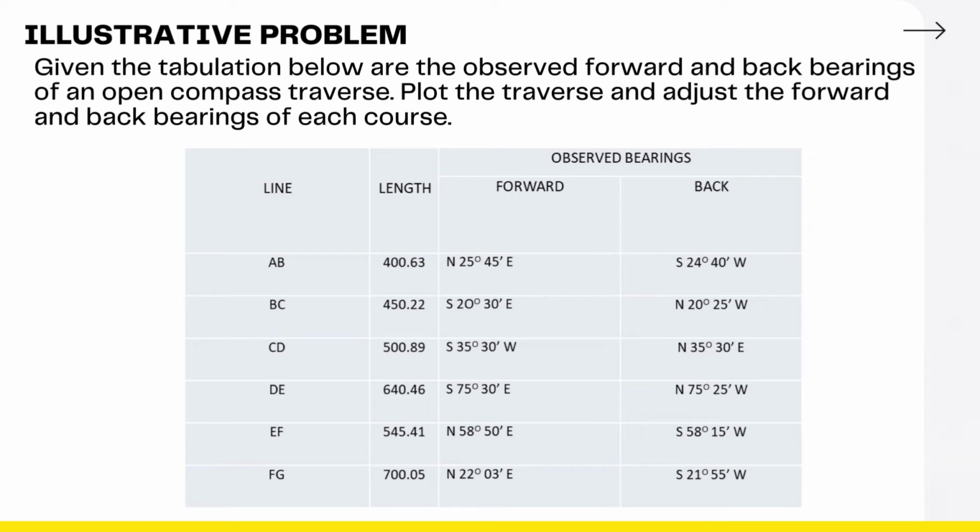Line EF with a length of 545.41 with a forward bearing of north 58 degrees 50 minutes east and a back bearing of south 58 degrees 15 minutes west.